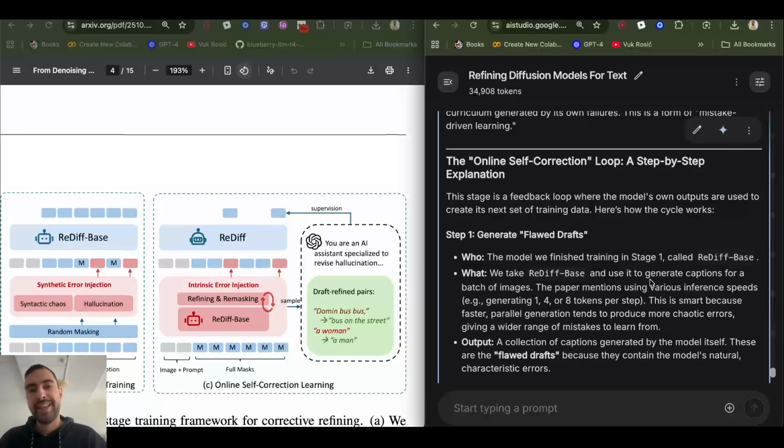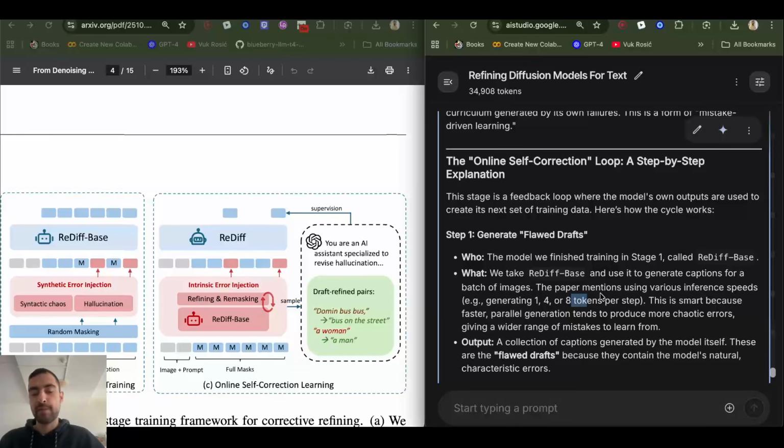This is how we generate data for the second stage. We take the model from the first stage, called ReDiff base. That's what they call it. We give it some images and tell it to generate captions or descriptions of those images. Researchers tried different speeds of generating tokens, like 1, 4, or 8 tokens per step. If you are trying to demask more tokens parallelly, then there will be more mistakes. The way I understand it is it's then less compute per token, so less compute, less thinking, let's say, more mistakes.